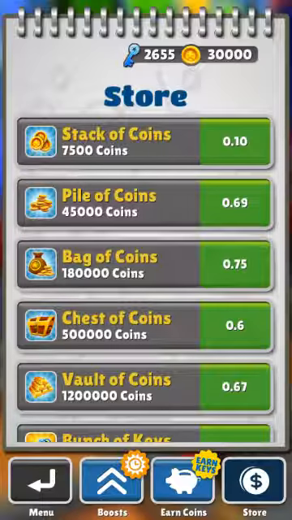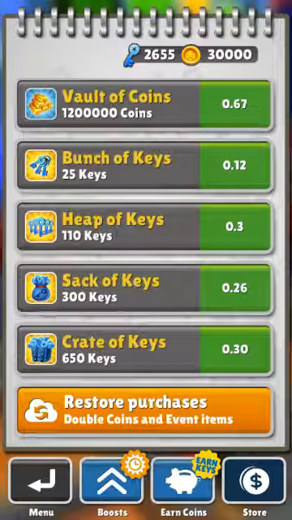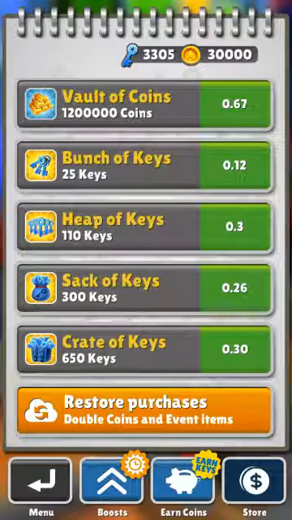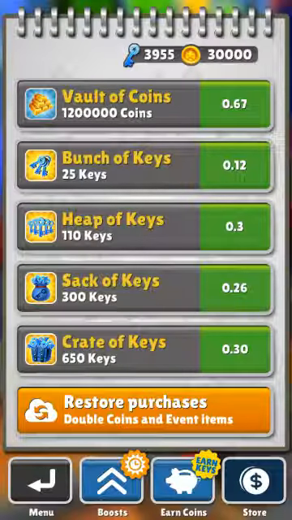I'm gonna go on to store, and as you can see, the prices have changed. 0.10, 0.69. I don't even know what currency it is. Now I'm gonna click on creative keys, and I'm gonna click on yes. It is increased. Previously it was 3. Now it is 3305. I click on this, and it is 3955.